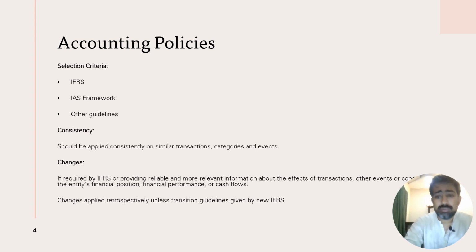And what about the changes? Any change in accounting policy is basically accounted for retrospectively. Why is a change triggered? It might be triggered if you are following a certain International Financial Reporting Standard and it has changed or evolved. For example, previously revenue was recognized as per IAS 18, which mentioned risk and reward, and now it is IFRS 15, which defines the transfer of control and a five-step model for recognizing revenue in your financial statements.